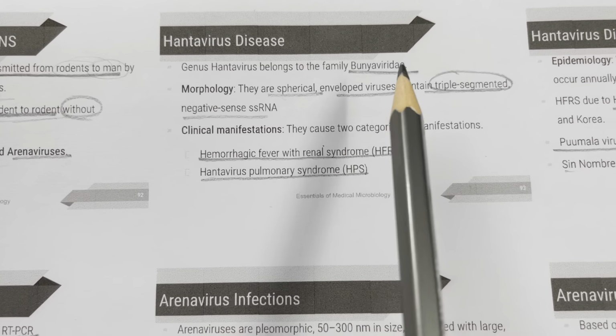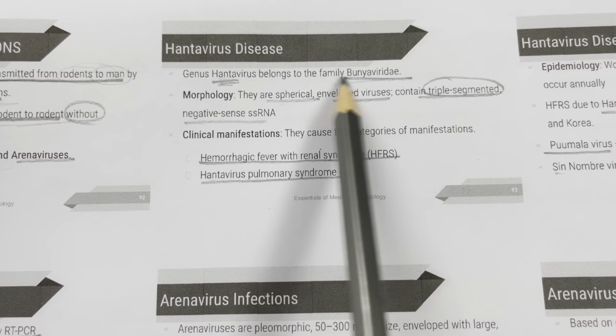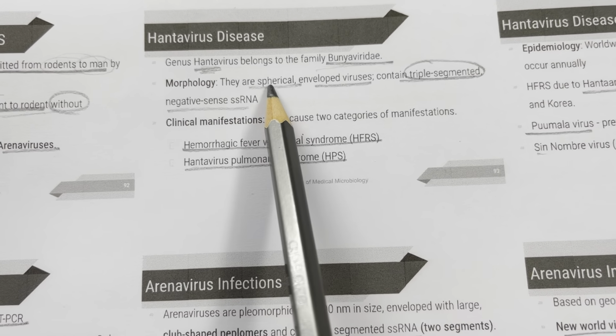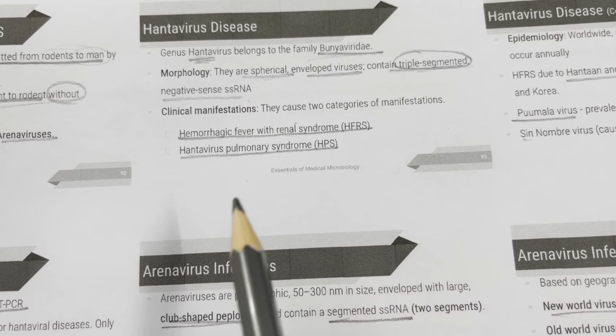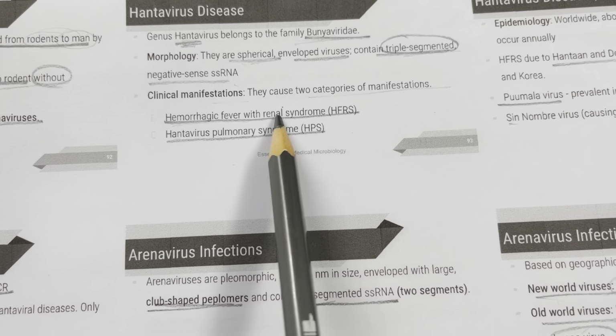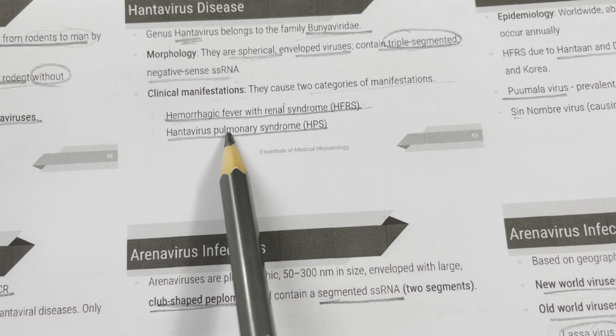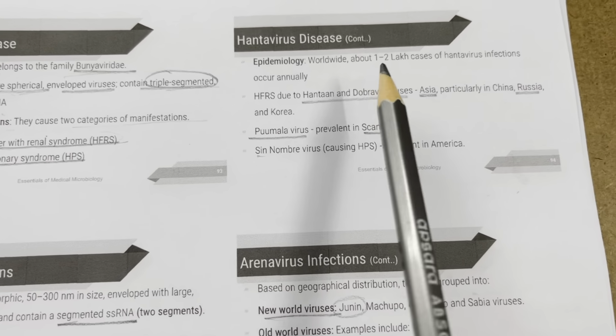So hantavirus belongs to Bunyaviridae. Morphology: they are spherical enveloped viruses. They contain triple segmented negative sense ssRNA. Clinical manifestations: they cause two categories of manifestations, hemorrhagic fever with renal syndrome and hantavirus pulmonary syndrome.